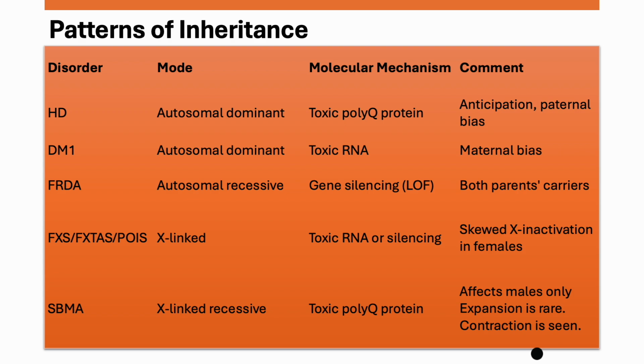Myotonic dystrophy type 1, again, is autosomal dominant. This one is in the 3' UTR region, it's not a coding region. Instead, the RNA is the driver here. It's toxic RNA that sequesters away RNA binding proteins that are important for translation. Again, in this disease, there is maternal bias. The expansion happens during maternal meiosis.